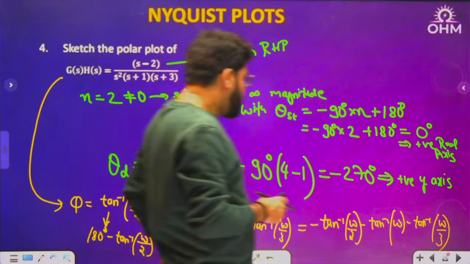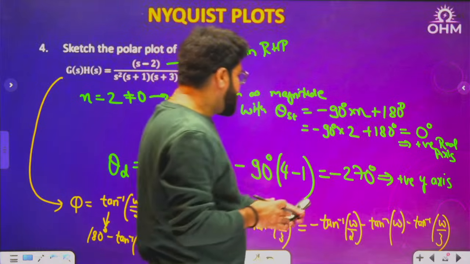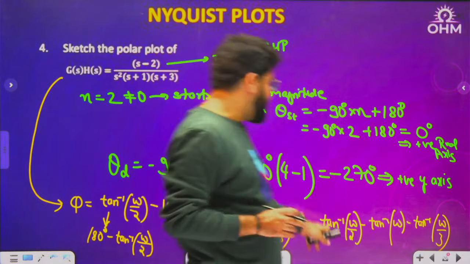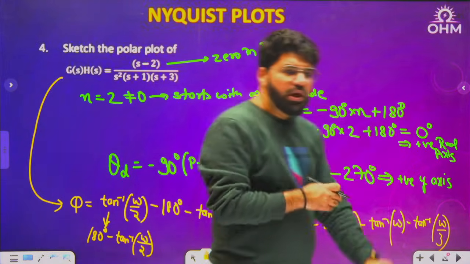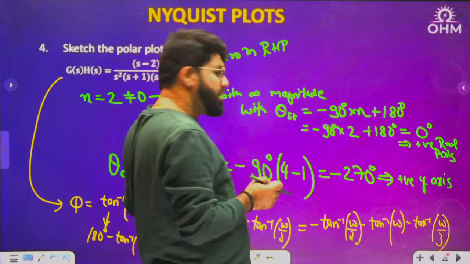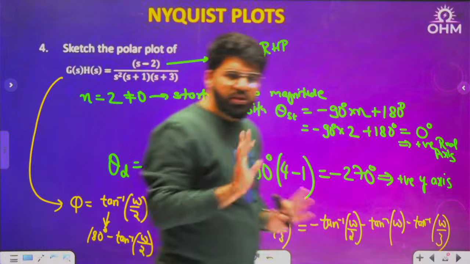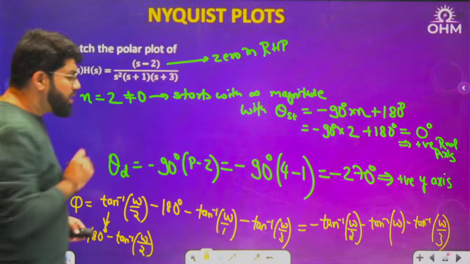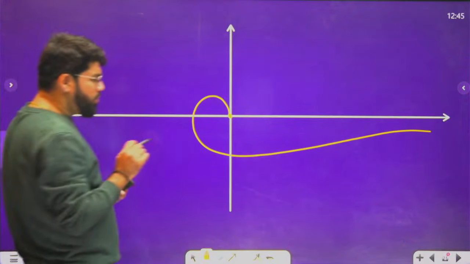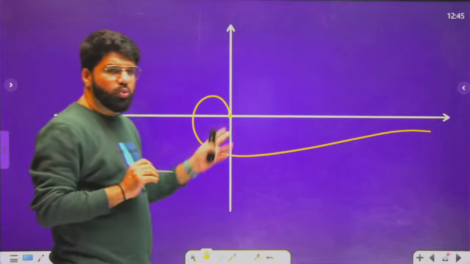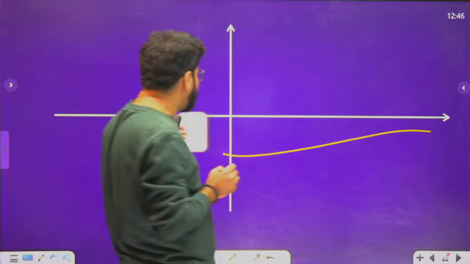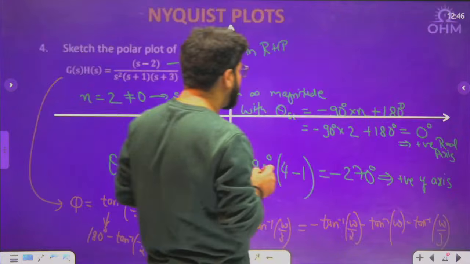Now you can again see that at omega 0, the phase will be 0, 0, 0. That is why 0. At omega infinity, it means 90, 90, 90, 270. That is why 270 is coming. Everything is okay. But what I want is why exactly this shape, because later on some students will have the doubt why only this quadrant. I'll tell you a simple logic again.